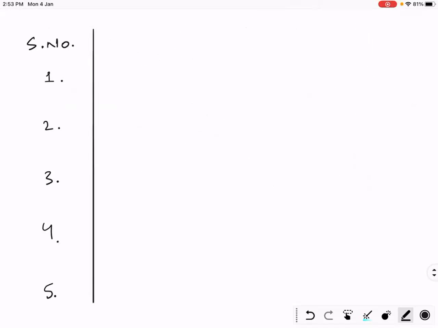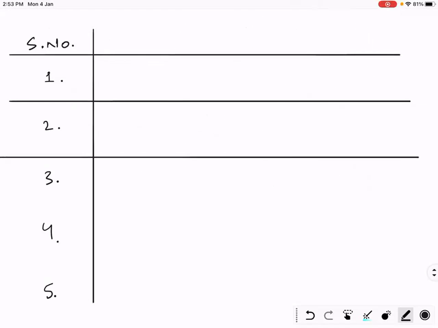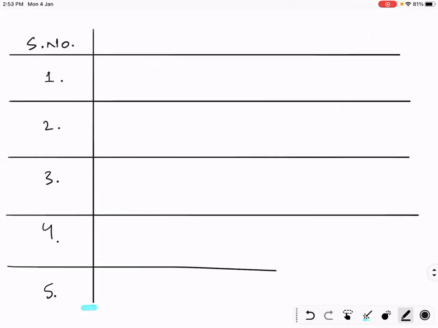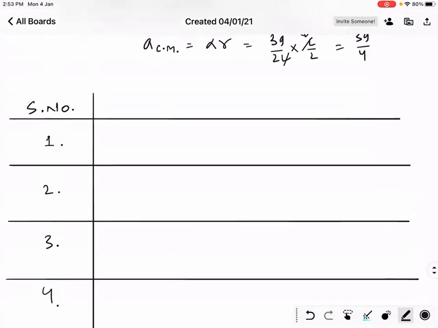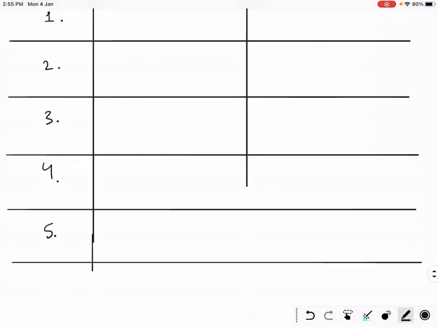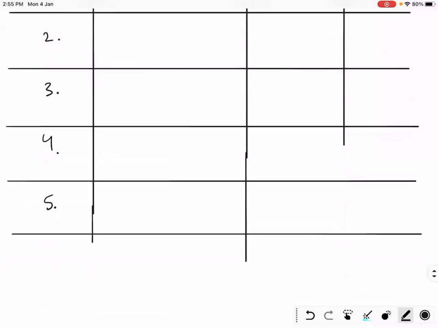Okay. Now let's write the moment of inertia of all the important objects. Serial number. Let's make a table. Three columns.